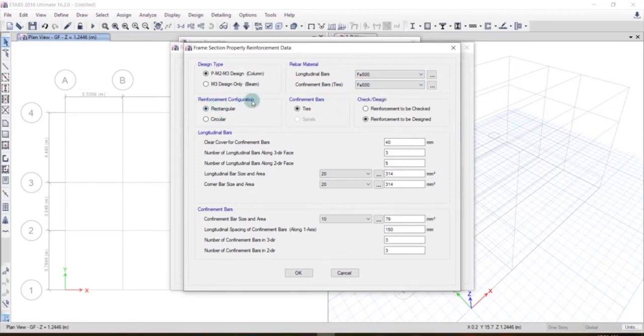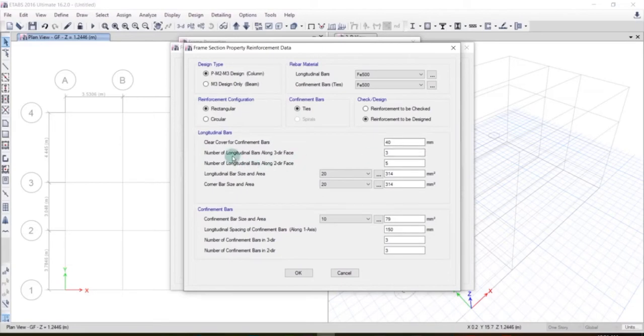So reinforcement configuration is rectangular. Confinement bars are the ties. Check design, so we are designing the reinforcement, so we'll check reinforcement to be designed. So this option over here, the options for the longitudinal bars, clear cover for confinement bars 40 mm is fine.